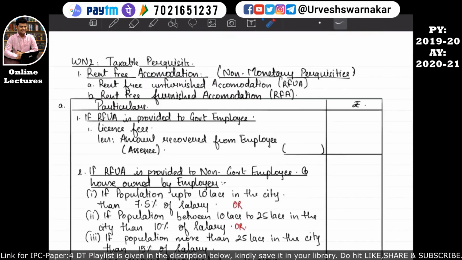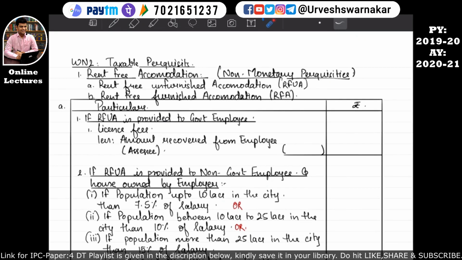So let's revise this entire table now. What we are studying is working note number 2, taxable perquisite. Under taxable perquisite we are studying rent free accommodation, which is also divided into two categories: rent free unfurnished accommodation or rent free furnished accommodation. We have studied this part, that is rent free unfurnished accommodation.